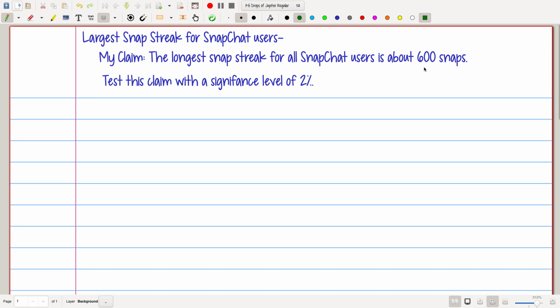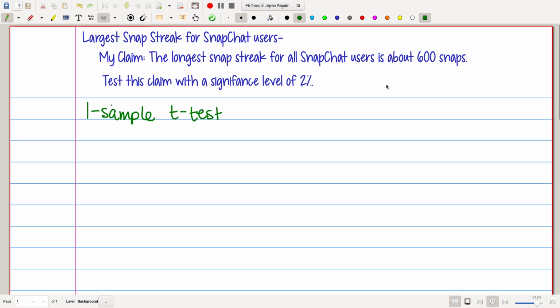Okay, so the first thing we're going to do is name this test. This is not proportions, this is means. And so for means, I have a one sample, because right now we just had one sample of 40 kids. This would be a one sample t-test.